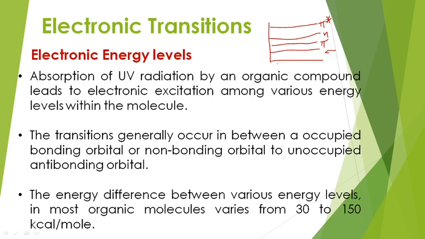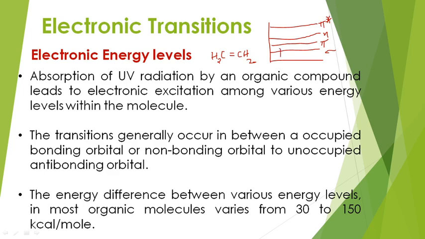Suppose you take the ethylene molecule, CH2 double bond CH2. How many electrons are present in the bond formation? Totally 4 electrons are involved in the bond formation: 2 are sigma bonding electrons and 2 are pi bonding electrons.